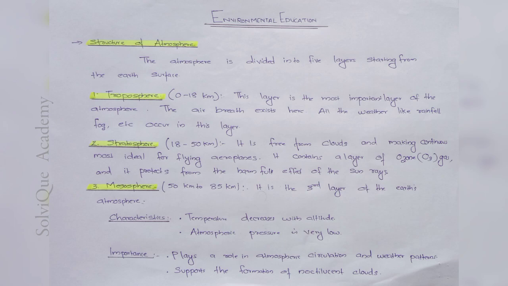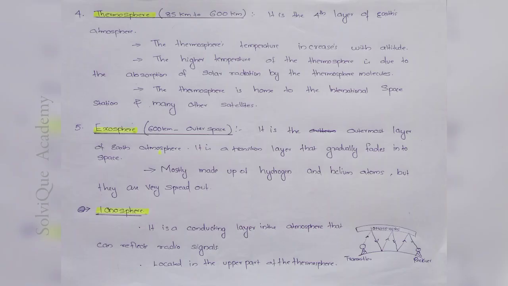Okay, and the fourth layer of the earth atmosphere is the thermosphere, and it extends from 85 kilometers to 600 kilometers. The thermosphere's temperature increases with altitude. In the mesosphere, we notice that the temperature decreases with altitude, but in the thermosphere, the temperature increases with altitude. The higher temperature of the thermosphere is due to the absorption of solar radiation by the thermospheric molecules. Okay, the thermosphere is home to the International Space Station and some other satellites.